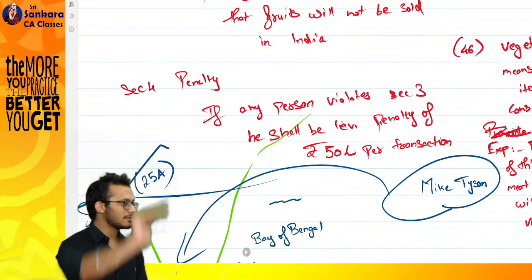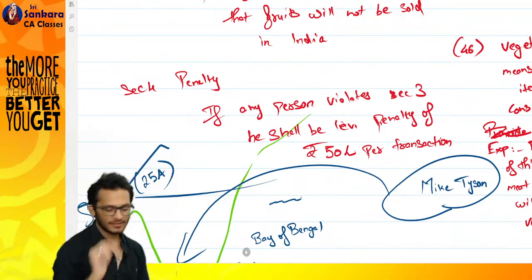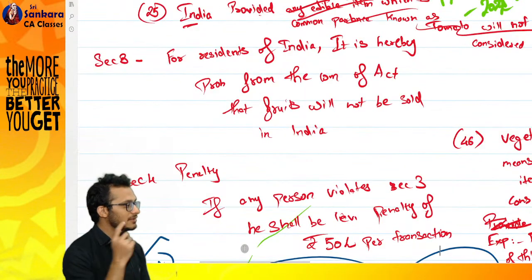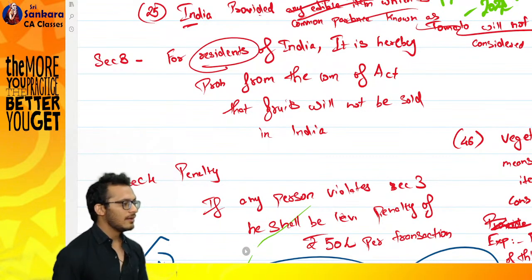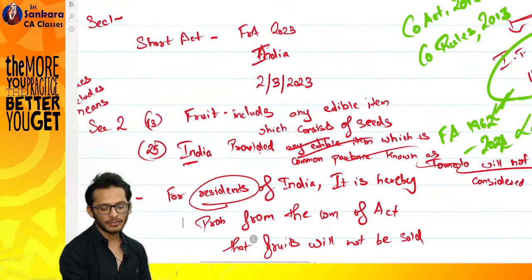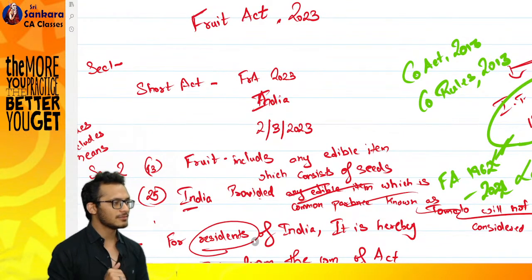Now we have defined what an act is. We started with an act where we gave the title and everything. We started with the definitions. Now the problem is I need to also understand if some other words are used, because then it will become a problem. There is a word used called resident. I don't know what a resident is. Tomorrow Mike Tyson can also be a resident. I can also be a resident. So I also need to define something called resident. Resident will come before vegetable.